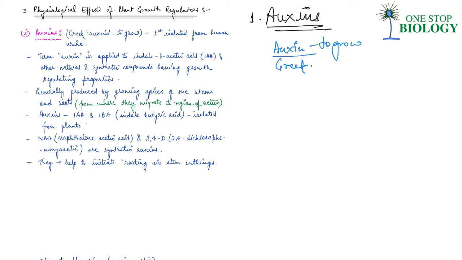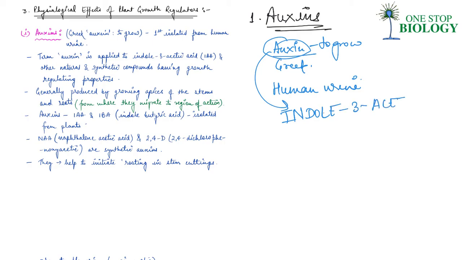And this was first isolated from human urine. Basically, the term auxin is for indole-3-acetic acid, in short form IAA, and apart from this, to other natural and synthetic compounds having certain growth regulating properties.